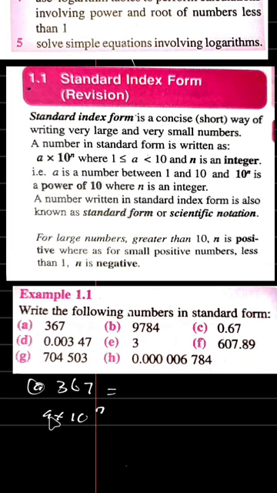Remember, A is a number less than 10, where n is an integer. So how do you get A, and how do you know that this number is less than 10? If you look at the number here, it is 367, which is far greater than 10. Now how do you make this number less than 10 to get the value of A?